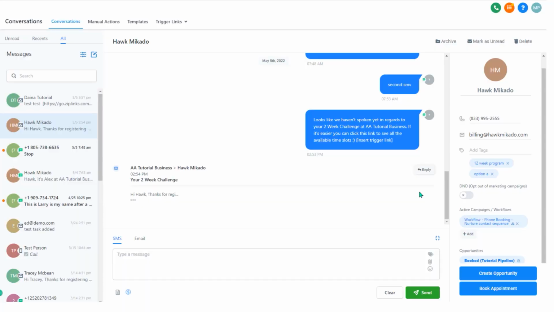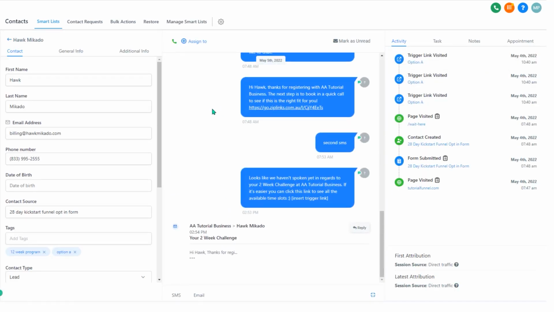And the very last thing I'll show you from the conversations area is how you actually get to the contact record from here. Just very quickly here, this will be covered in the contacts video as well, but very quickly, if you click on the circle above the contact's name, it will actually open that contact record in full just here.